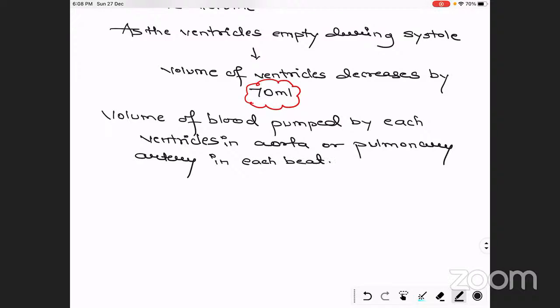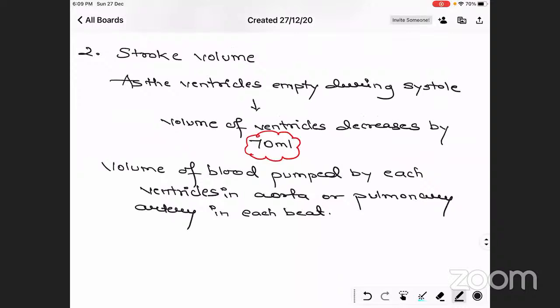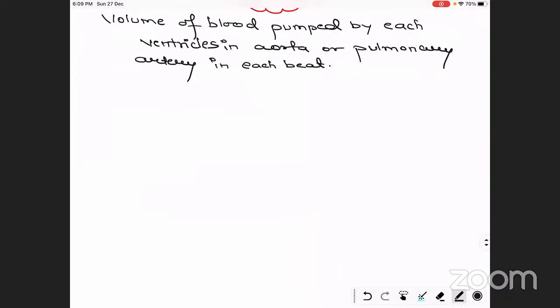We have already discussed that heartbeat is equal to the ventricular beat or the apex beat, meaning the ventricular contraction is the prominent contraction. So heartbeat is equal to the ventricular contraction. That is why the volume pumped into the aorta and the pulmonary artery in each beat is around 70 ml, and that is called the stroke volume. So this is the second volume.